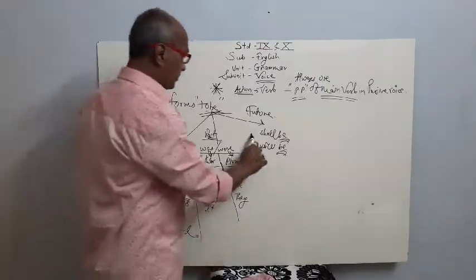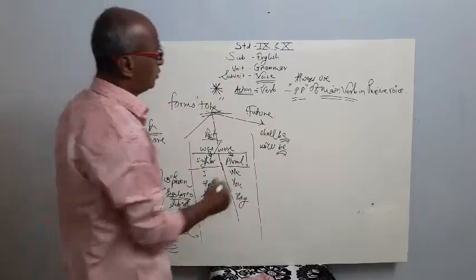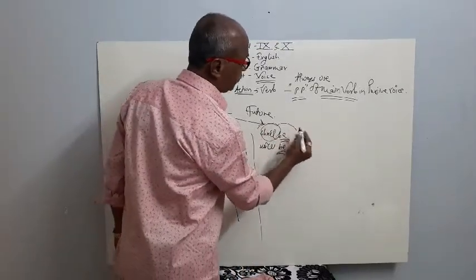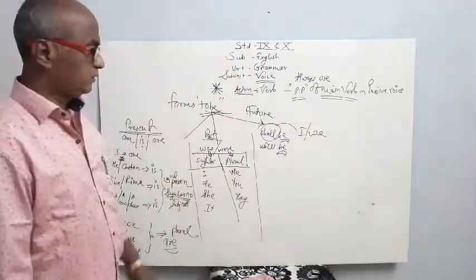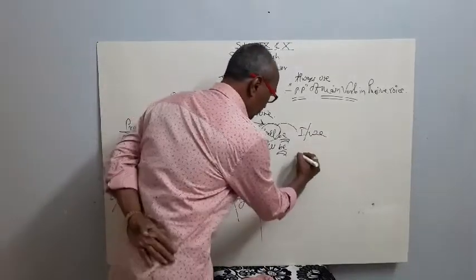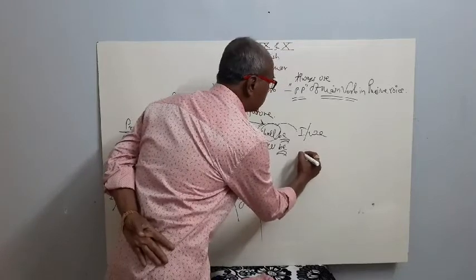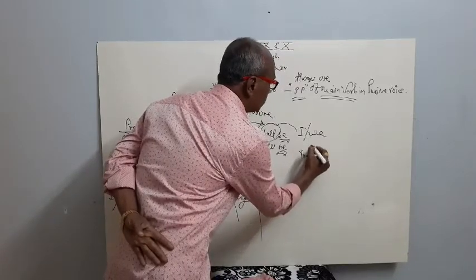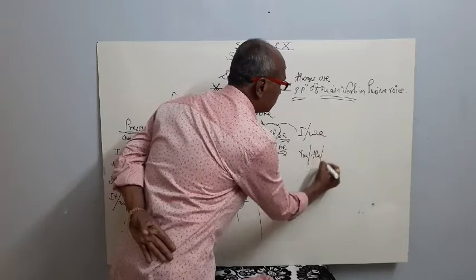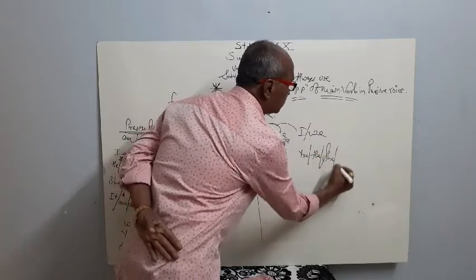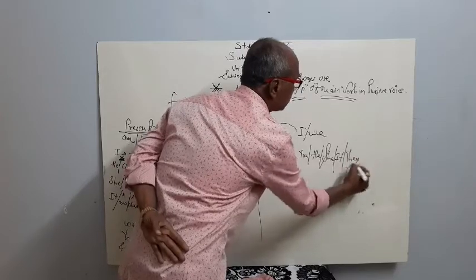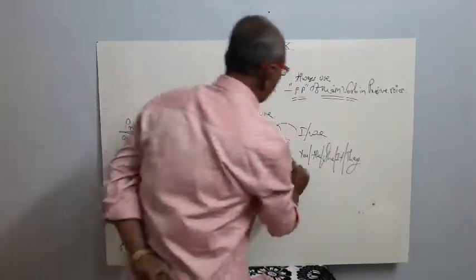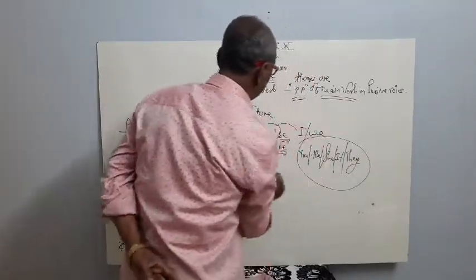Now shall be and will be. We know generally shall is used for I and we, and for the remaining we use will: you, he, she, it, they all take will.